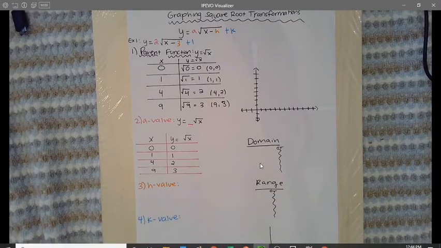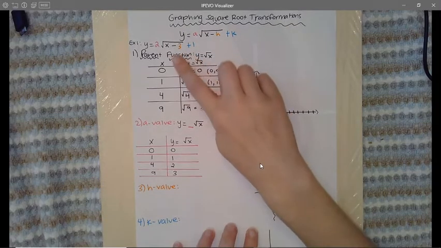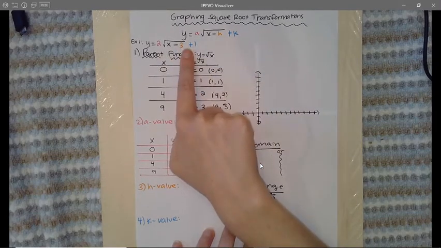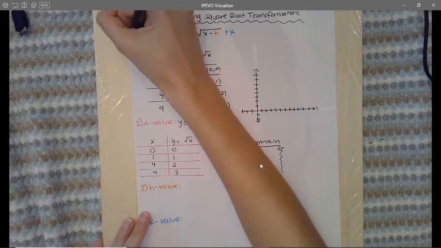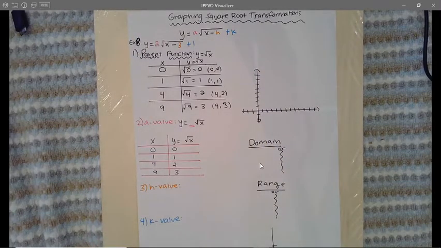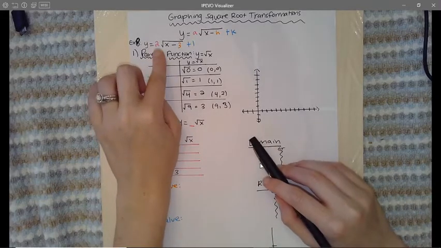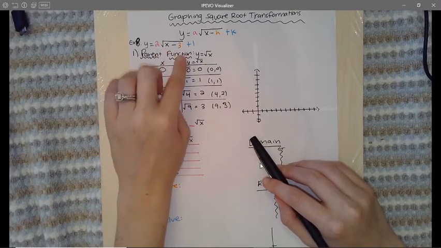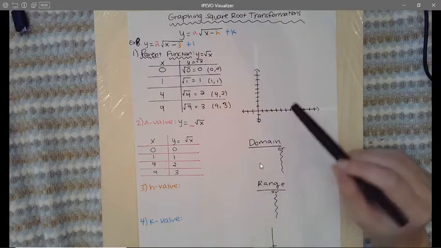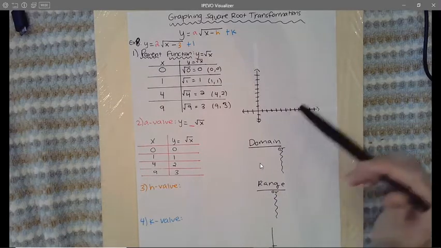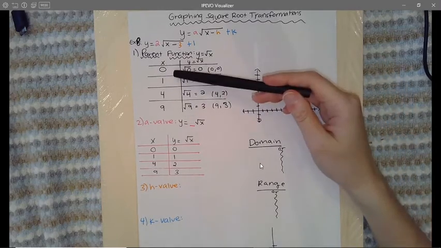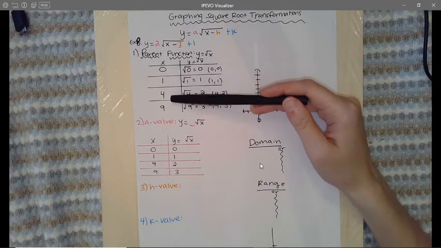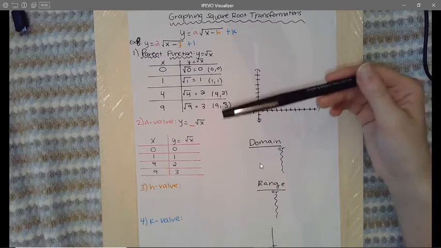Okay, so I have your equation right here. Sorry, this should be example 8, not example 1. Example 8 is the equation y equals 2 times the square root of x minus 3 plus 1. Remember, we always start with the parent function, and I'm always going to use the values 0, 1, 4, and 9 because they're really easy to square root.